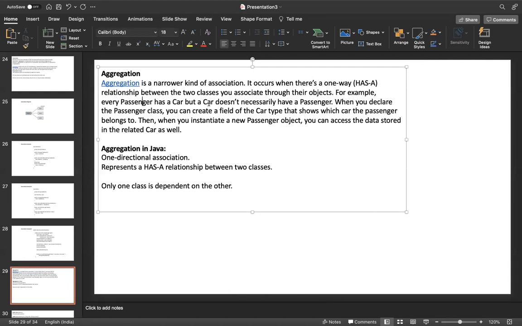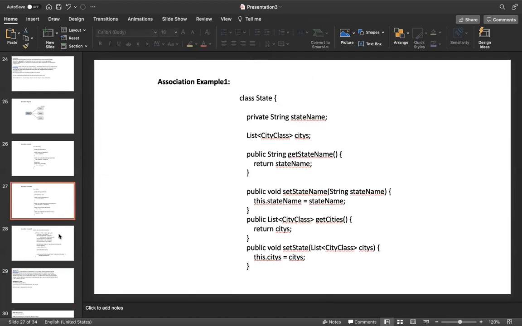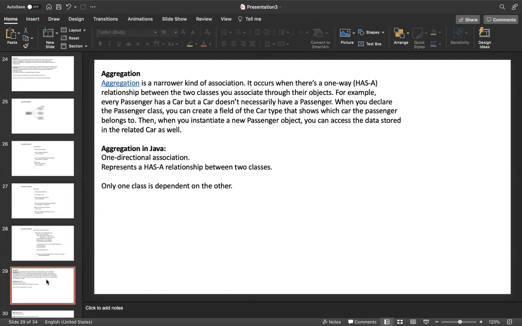Aggregation has a relationship that is one directional. Association only establishes the relationship; it's having only an is-a relationship, not a has-a relationship. What is the difference between is-a relationship and has-a relationship? I will explain that one last.